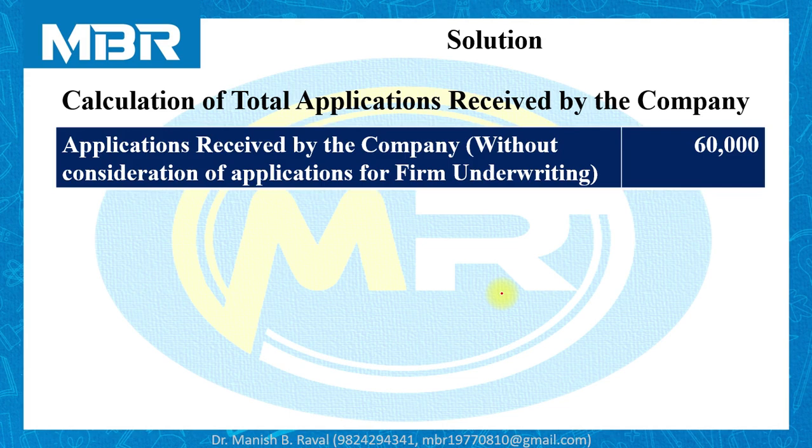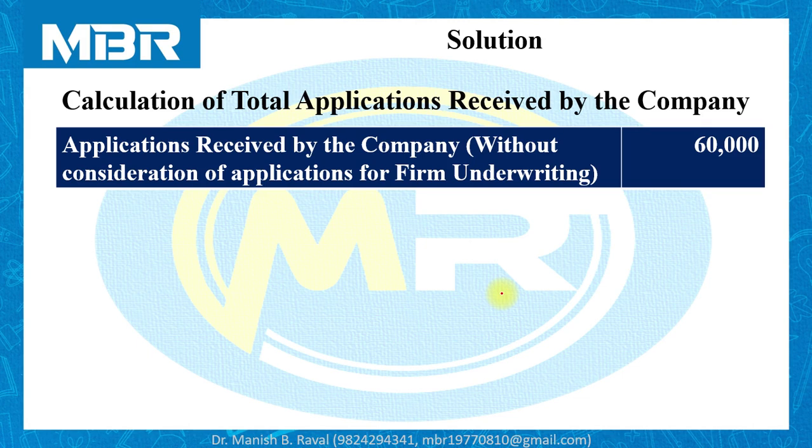Now, if you concentrate on the details given by the examiner, you can easily connect the information that applications received by the company for 60,000 shares are without consideration of firm underwriting.